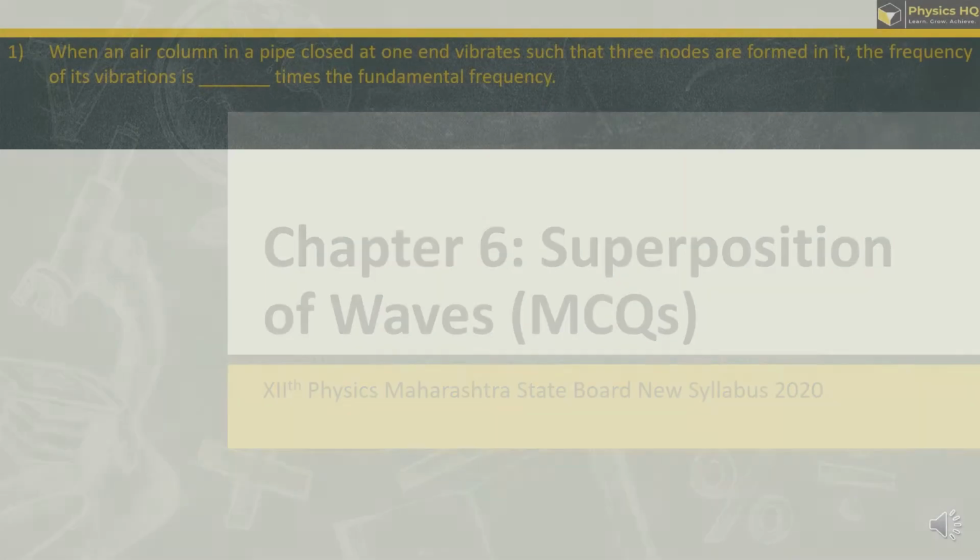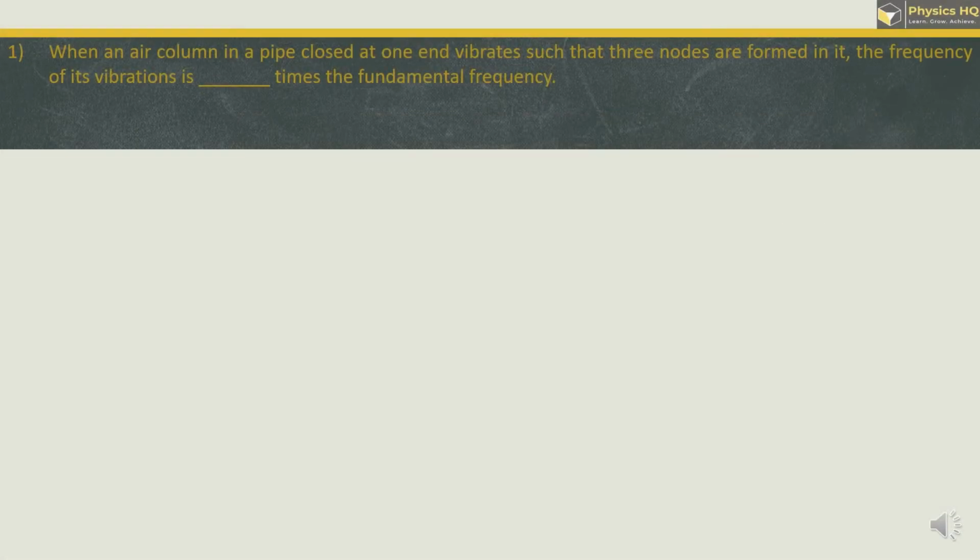So let us start. When an air column in a pipe closed at one end vibrates such that three nodes are formed in it, the frequency of its vibration is how many times the fundamental frequency? These are the options. First of all, let us understand what nodes are and where they are present in a waveform. Whenever a wave starts,